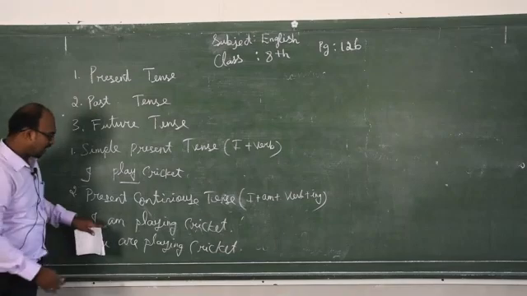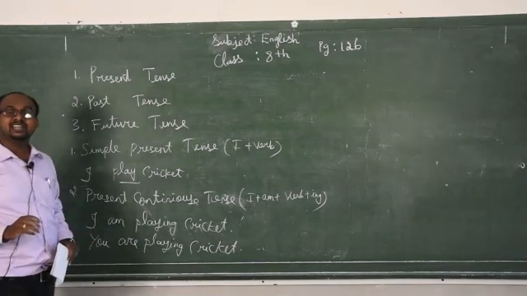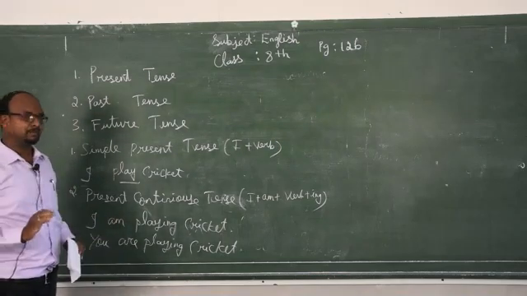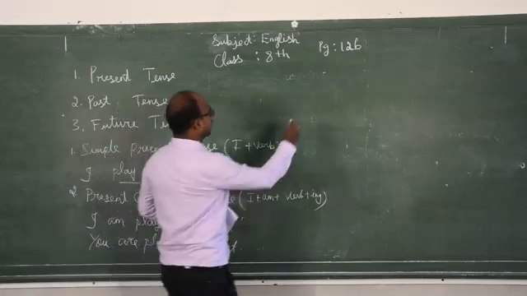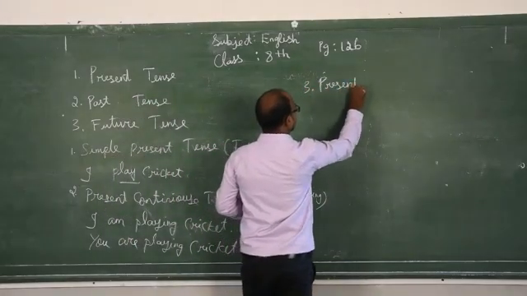So in continuous: I am playing cricket, you are playing cricket, they are playing cricket, he is playing cricket, she is playing cricket. Likewise it will come. Okay, next. Present continuous done. The third one, present perfect.